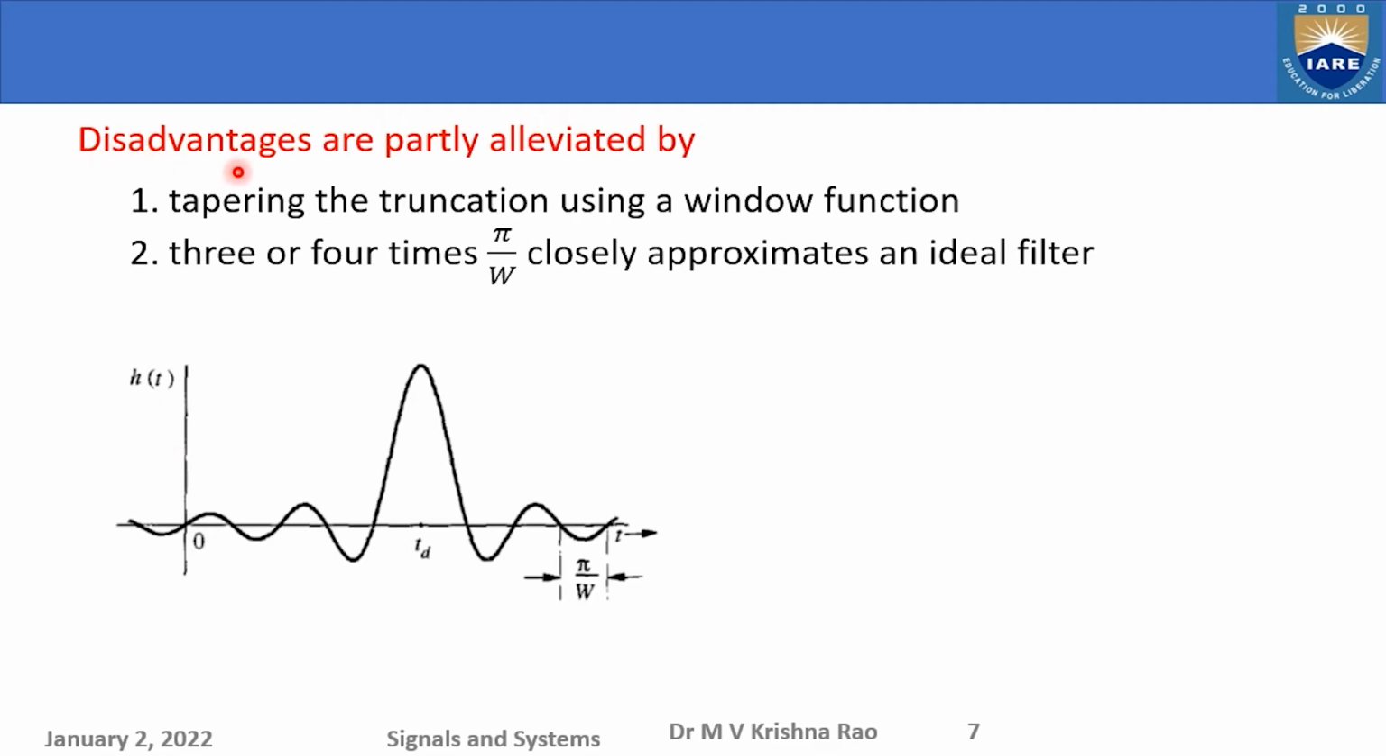So what are the disadvantages? Tapering the truncation. Sorry, you are truncating this side. Instead of directly truncating like this, so this is what you are multiplying with this unit step function, meaning you are considering this part and ignoring this part. So you are suddenly cutting down. Instead of that, you can taper the truncation. Taper the truncation means instead of making this as